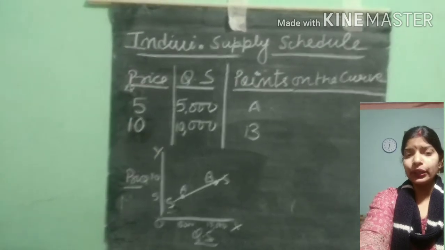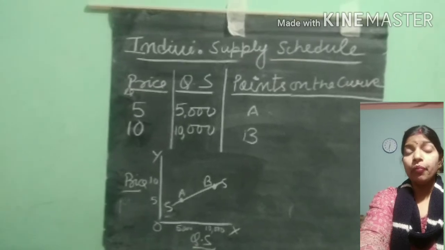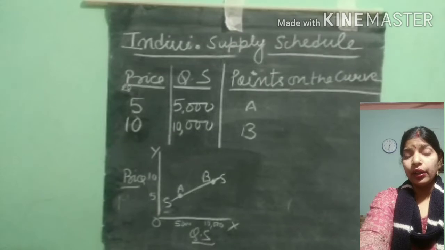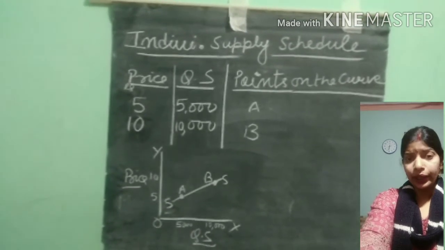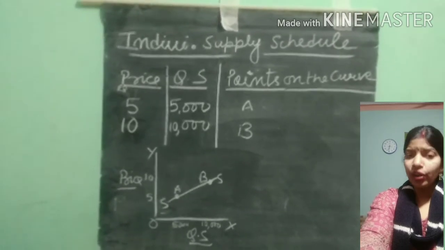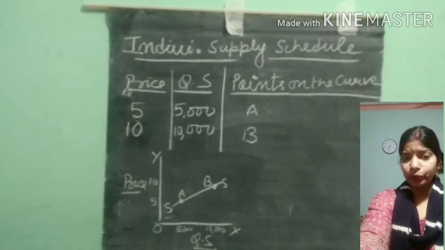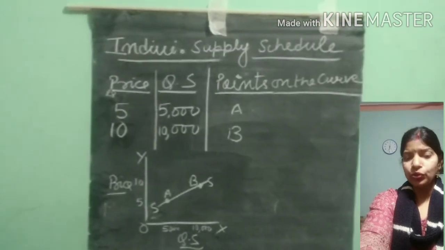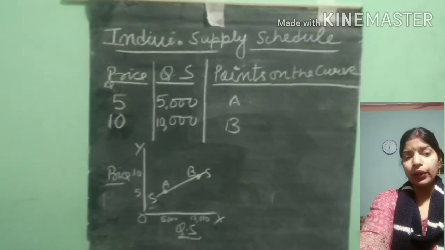And this we have to show on the points A and B. This is the individual supply schedule. If price is rising, quantity supplied is also rising. If price is falling, quantity supplied will also fall, because there is a positive relationship between price and quantity supplied.